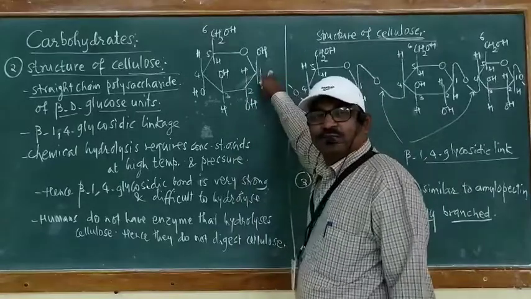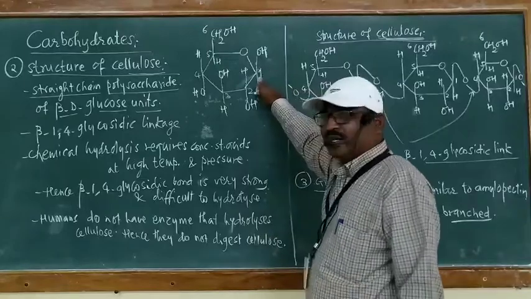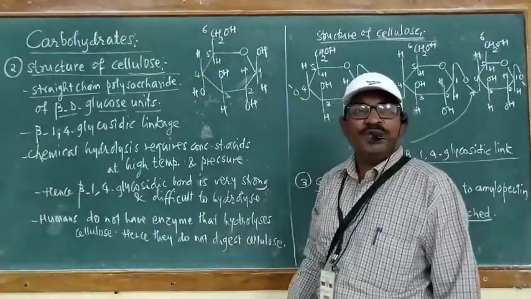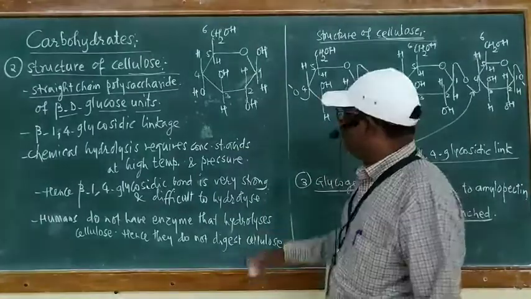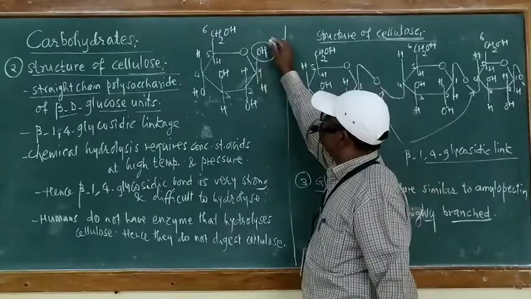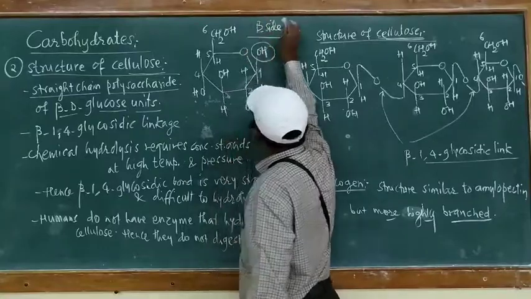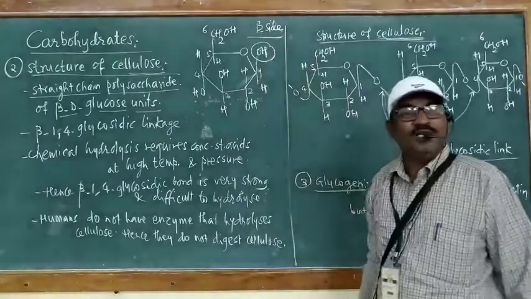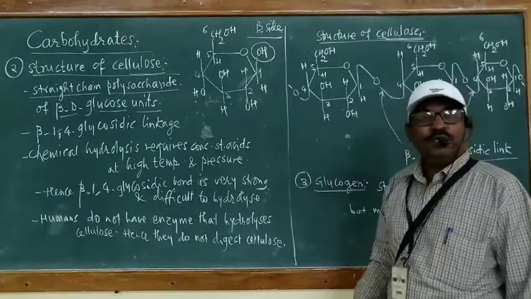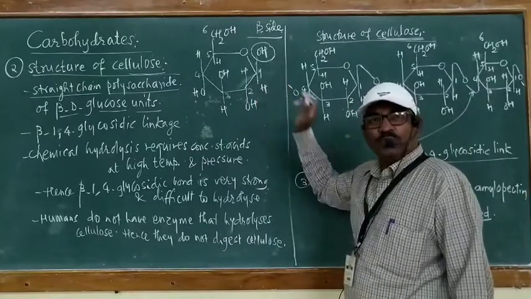Beta D glucose is the sugar, hence the first carbon is the anomeric carbon. This first carbon is the anomeric carbon, meaning a newly formed chiral carbon. This newly formed chiral carbon has OH on the beta side, hence this sugar is beta D glucose.